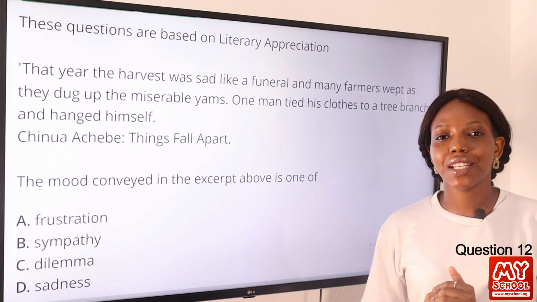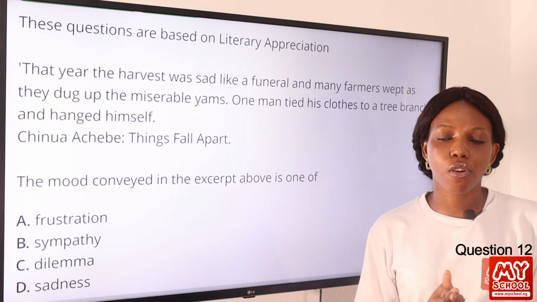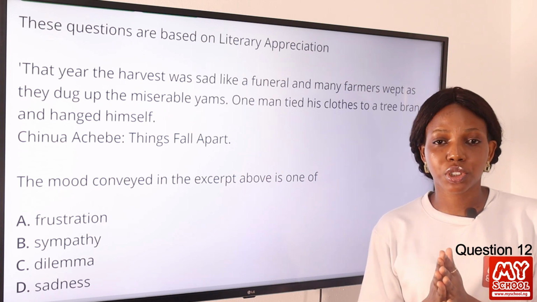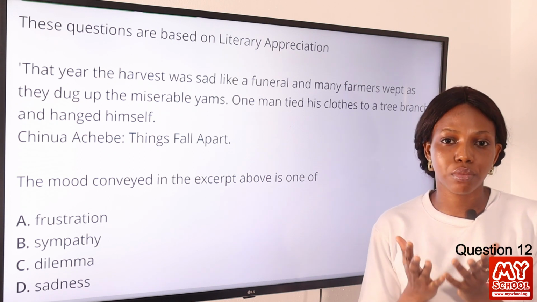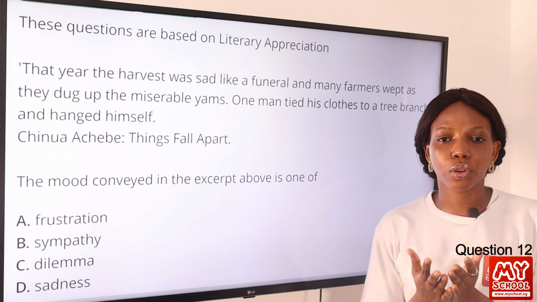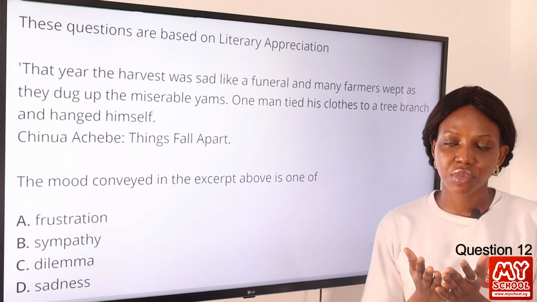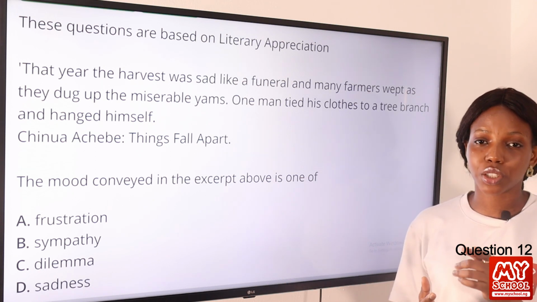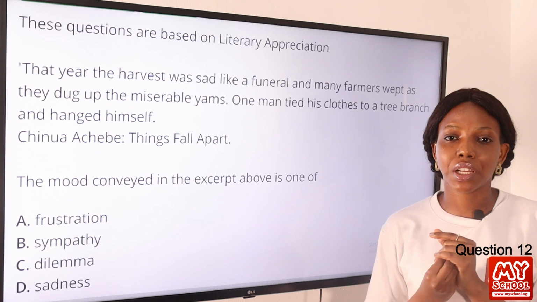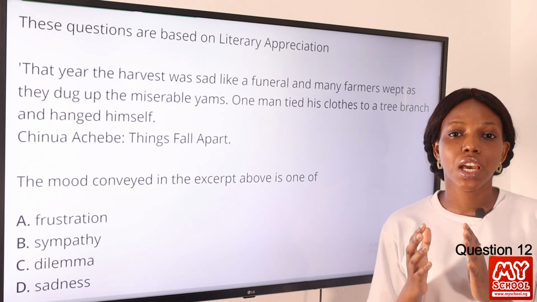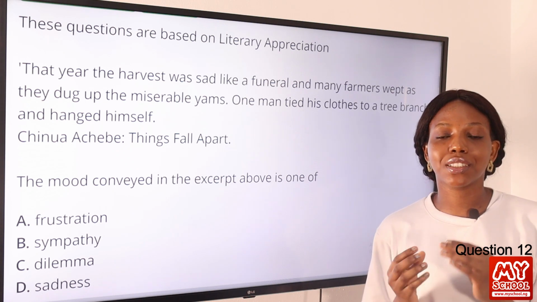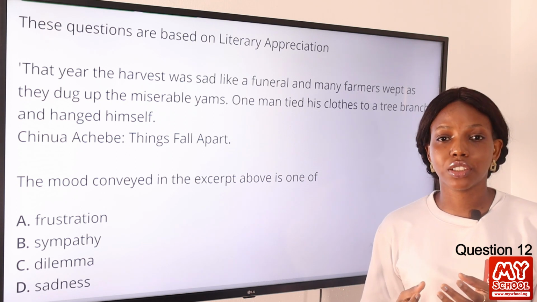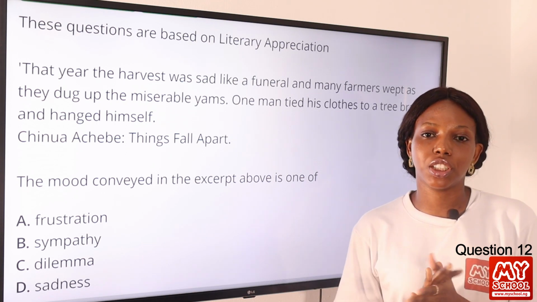Now, what is mood? Mood is the general atmosphere, or we can say it is the overall feeling that is conveyed to us as readers. Now, the diction, which is the choice of words and imagery, can convey the mood to us, and tone also can convey the mood to us as readers. Let's take a look at the choice of words. "That year, the harvest was sad, like a funeral." This tells us that it was a tragic year, and we can see that the atmosphere is completely sad. In most cases, the choice of words you use for your tone are also applicable for your mood. So the answer to this question is definitely option D, sadness.